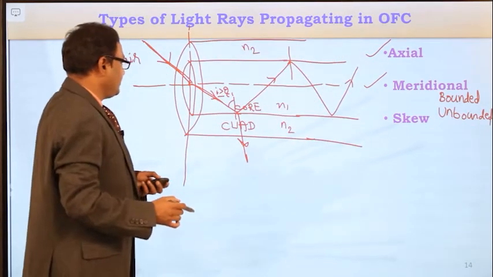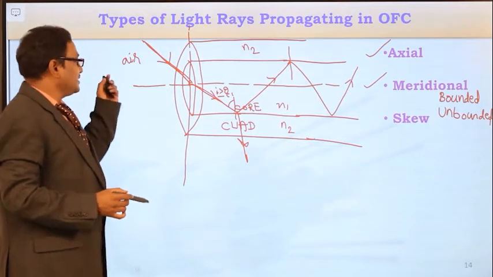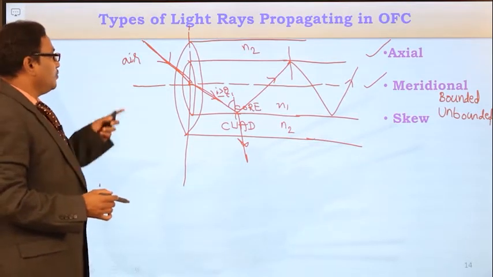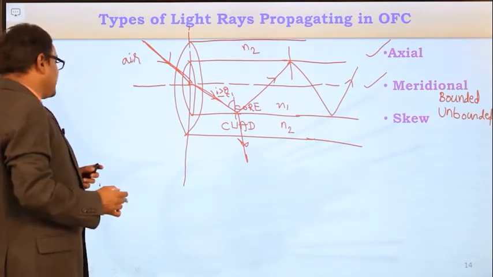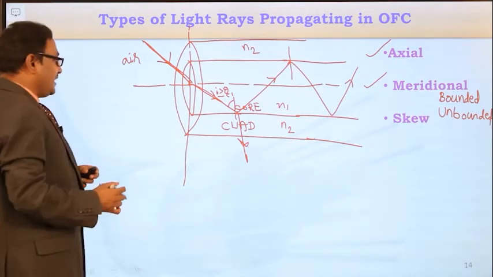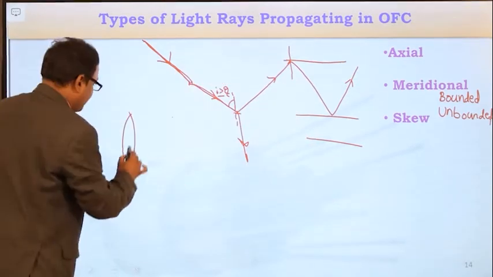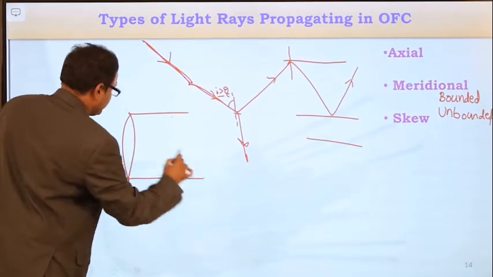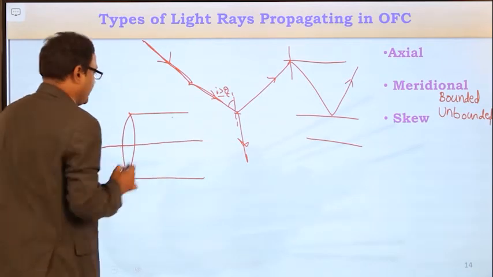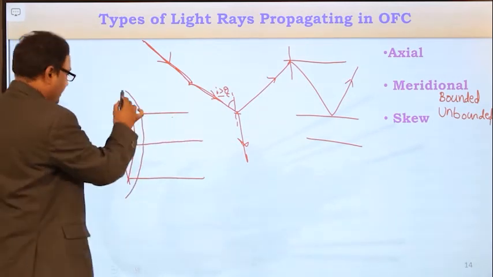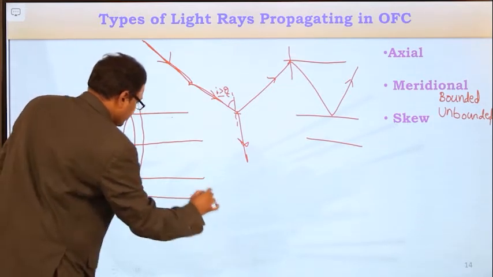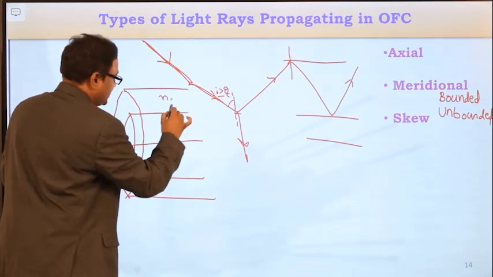Similarly, there are some other light rays which are not entering exactly at the center of the fiber axis. Other than that, they are entering at some other place. The optical fiber cable, this is the core medium. Draw the fiber axis, and this core is surrounded by cladding whose refractive index is N2.